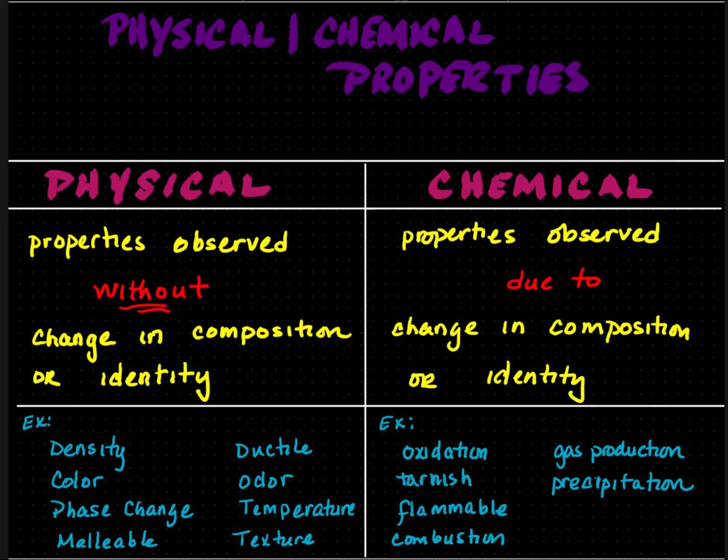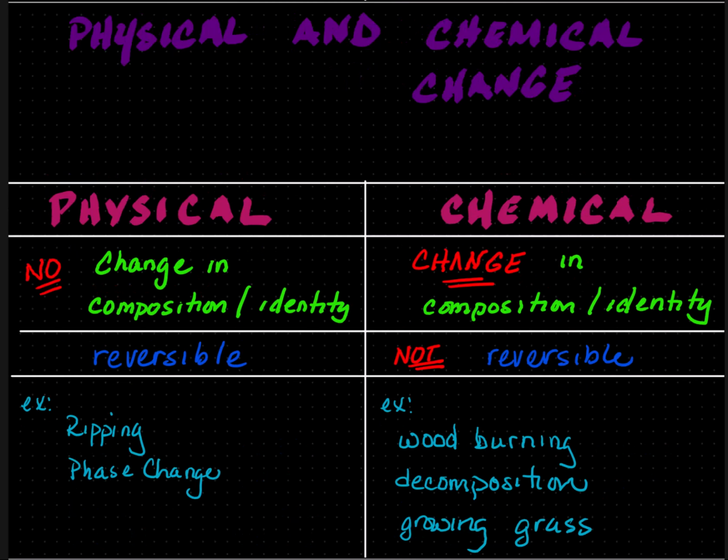Combustion is to burst into flames. Gas production and precipitation is another word for solid being produced. These physical and chemical properties will cause a change when there is a reaction.